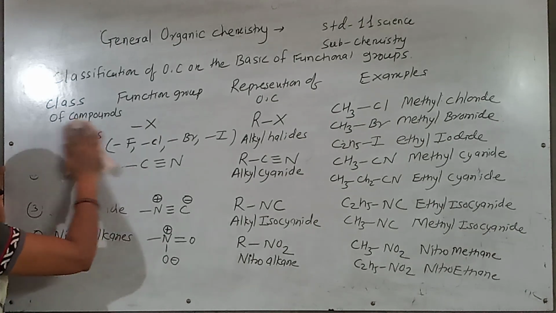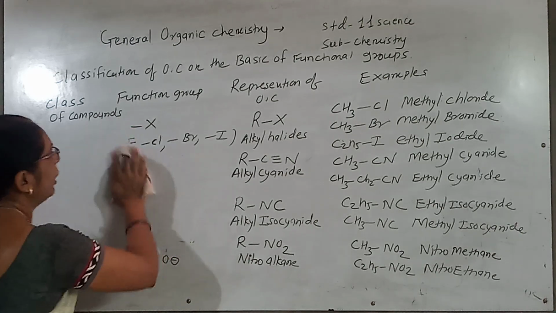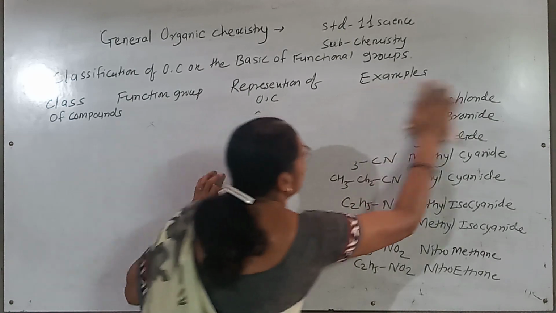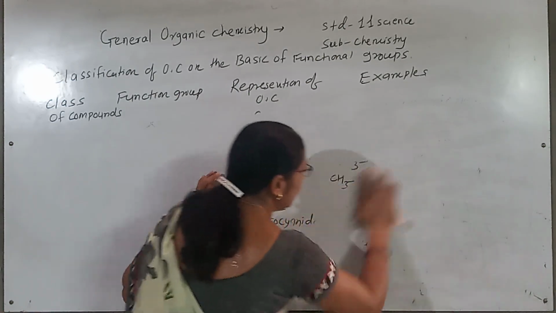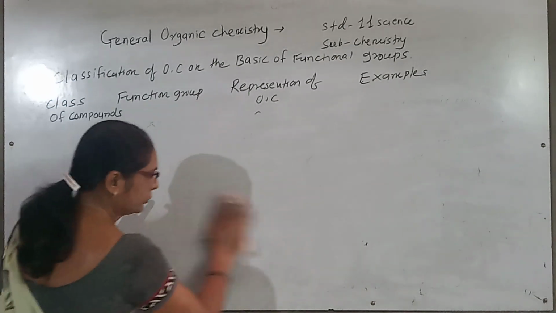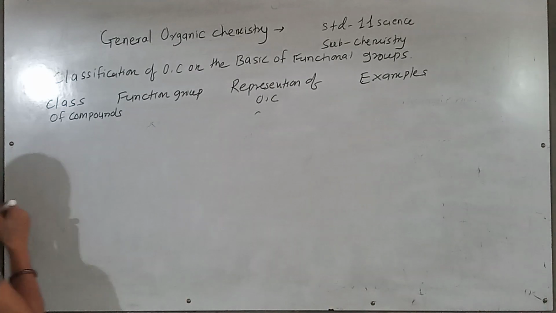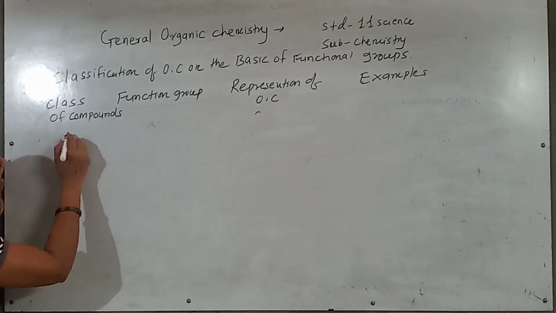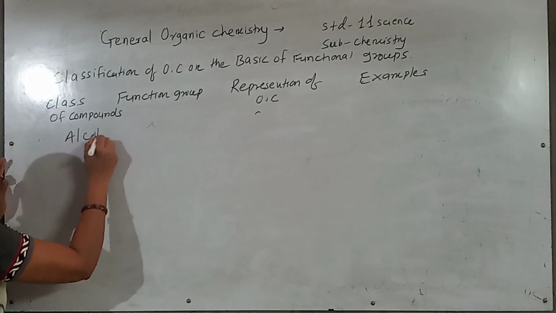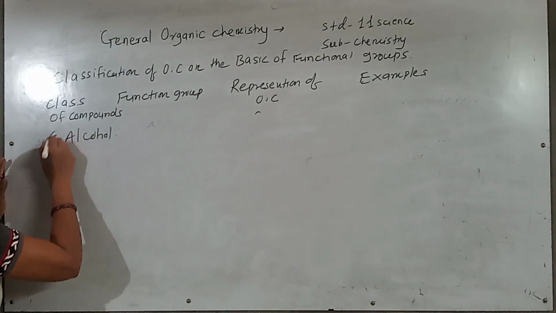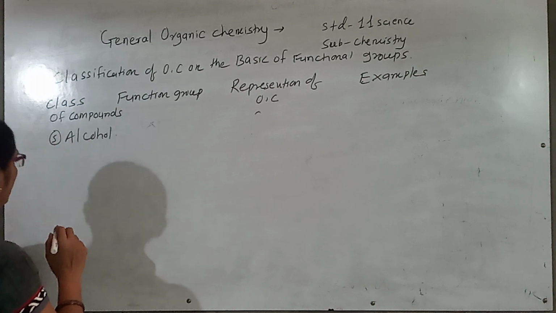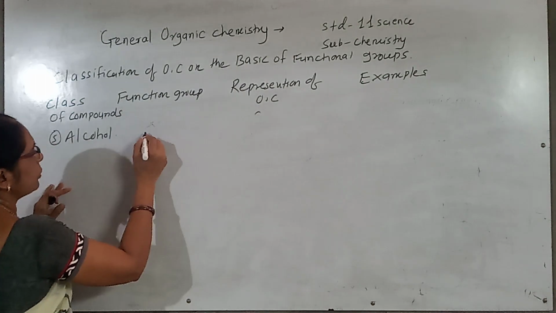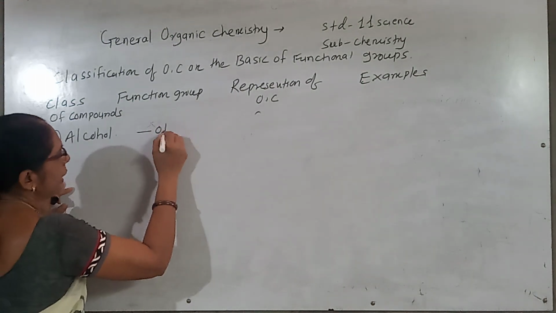Okay. Now the next class of compound is the alcohol. When I consider alcohol, alcohol has the functional group OH.